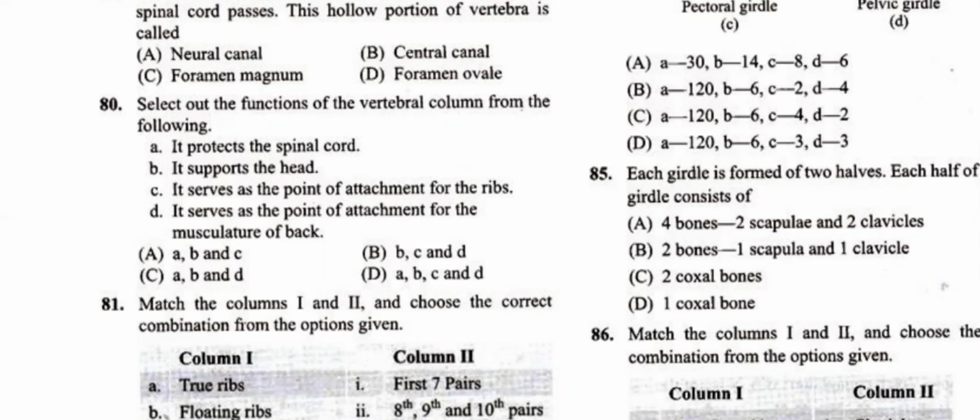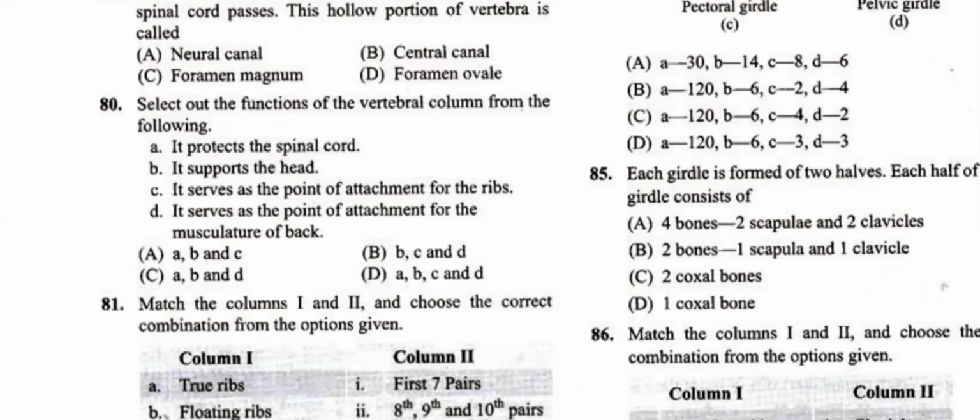Dorsally, ribs are attached to the vertebral column. D, it serves as the point of attachment for the musculature of the back. Yes, many of the muscles are attached to the vertebral column on the back side. Right. Question number 80, all of A, B, C, D are the functions of the vertebral column. So the answer for question number 80 is D, students.